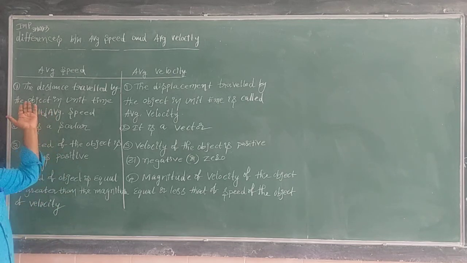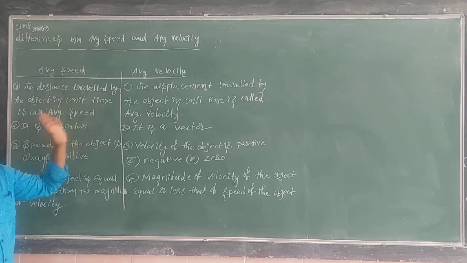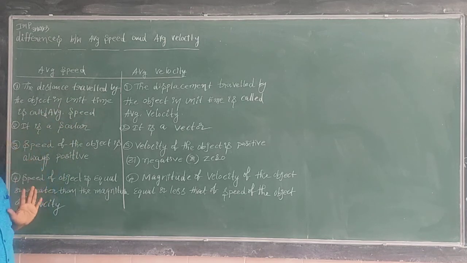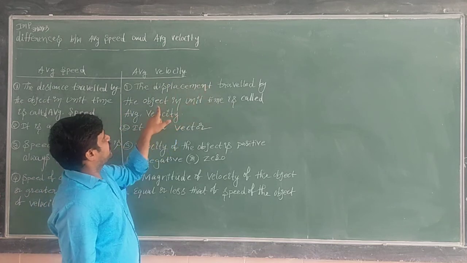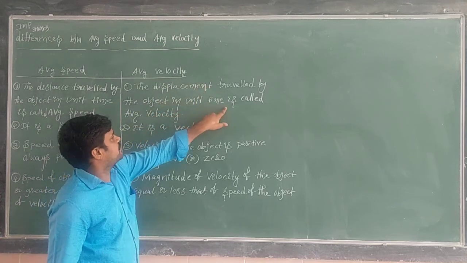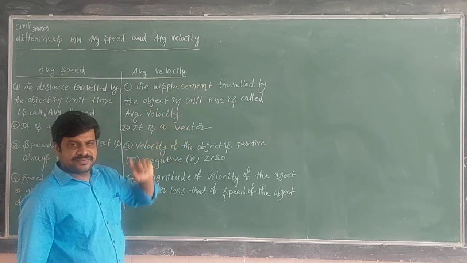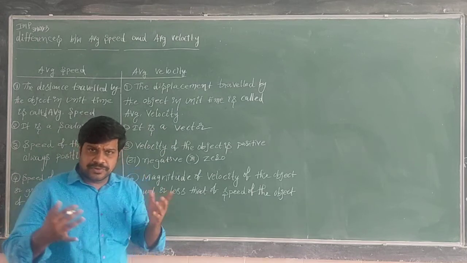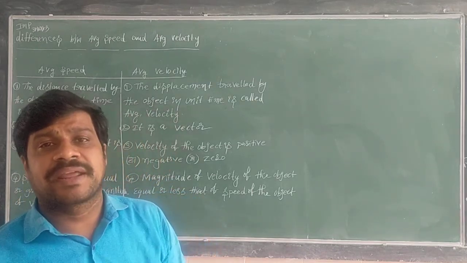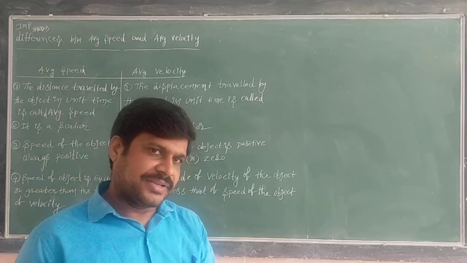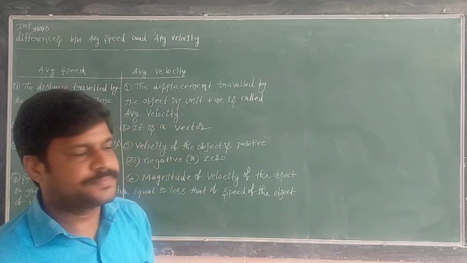Or otherwise, the ratio of total distance to total time taken, that is also correct. Next, the displacement traveled by the object in unit time is called average velocity. Otherwise, you write the ratio of total displacement to total time taken by the body is called average velocity. That is also correct.